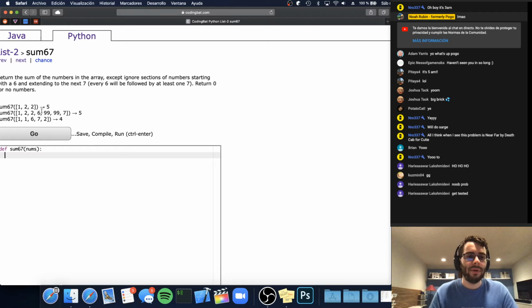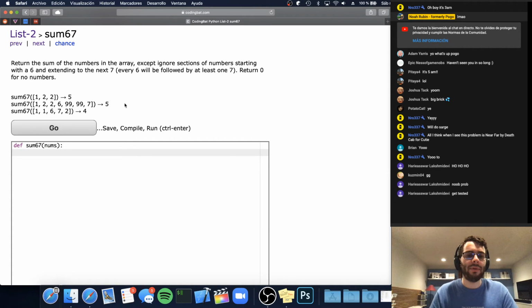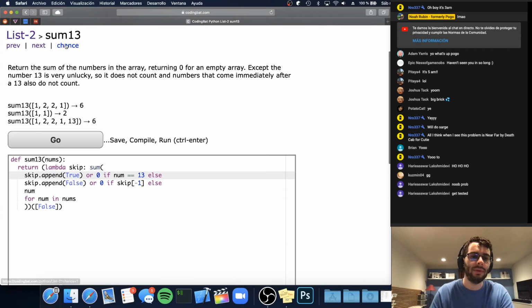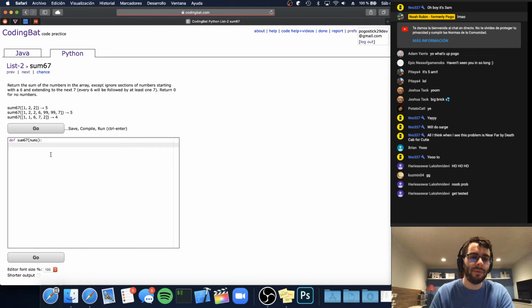Return the sum of the numbers in the array except ignore sections of numbers starting with a 6 and extending to the next 7. So this is literally the same problem. It's just, well, it's a little bit different. So let's just take our code from before because it's going to be very, very similar.